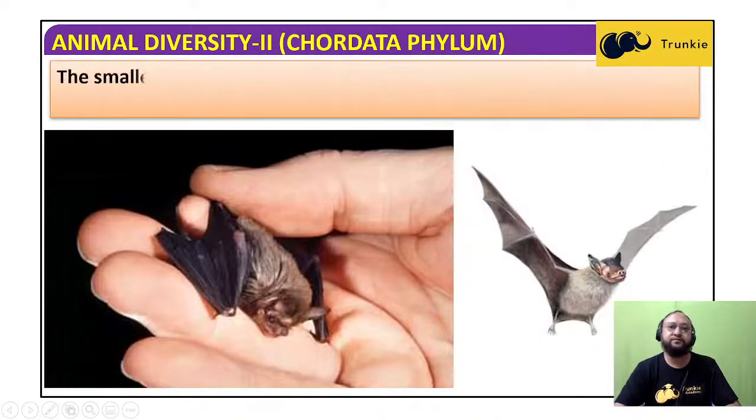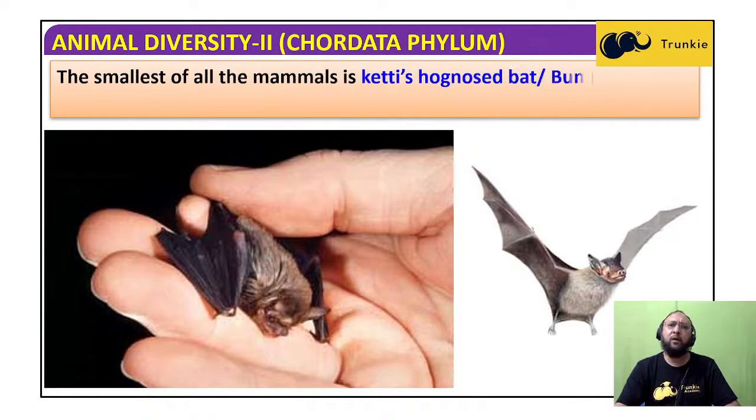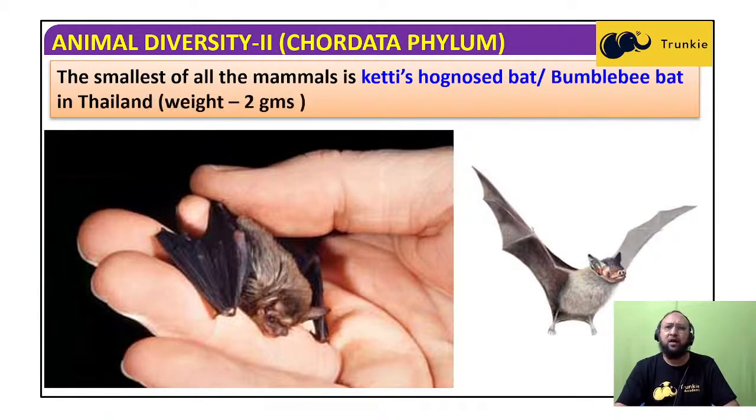Now, the smallest of all mammals is Kitti's hog-nosed bat, or bumblebee bat, in Thailand. Very small; its weight is only 2 grams. It's called the bumblebee bat. So this is the exceptional case and the smallest mammal.